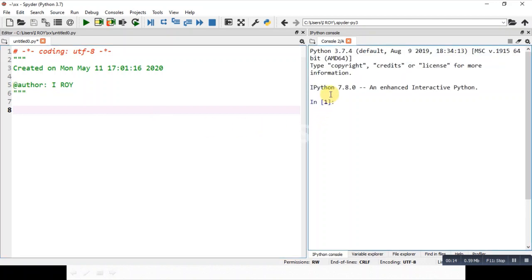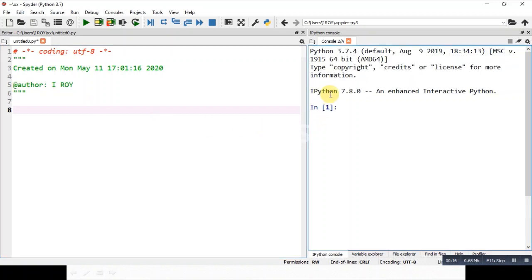We will write the code and check how random works. So the first thing is we will write import random. We are importing the module. Whatever functions are there in this particular module, you are importing them. First we will see the use of random.